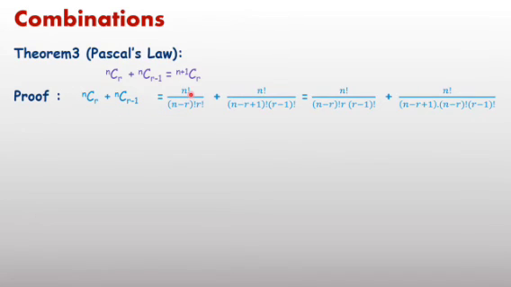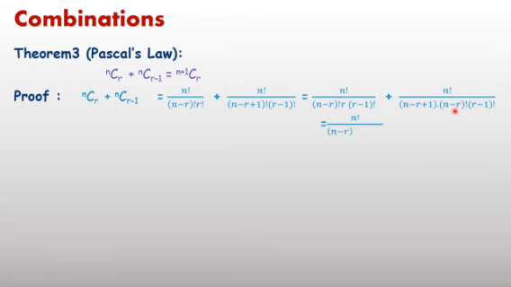The value of nCr is factorial n upon factorial (n minus r) into factorial r, plus nC(r minus 1), which means factorial n upon factorial (n minus r plus 1) into factorial (r minus 1), equal to factorial n upon factorial (n minus r plus 1), and here factorial (n minus r) is written as it is, and factorial r is written as r into factorial (r minus 1), and here (n minus r plus 1) is taken outside, written as factorial (n minus r), just using the formula.